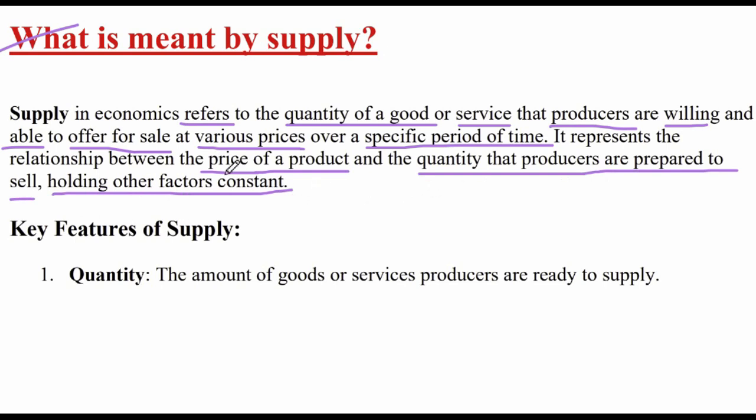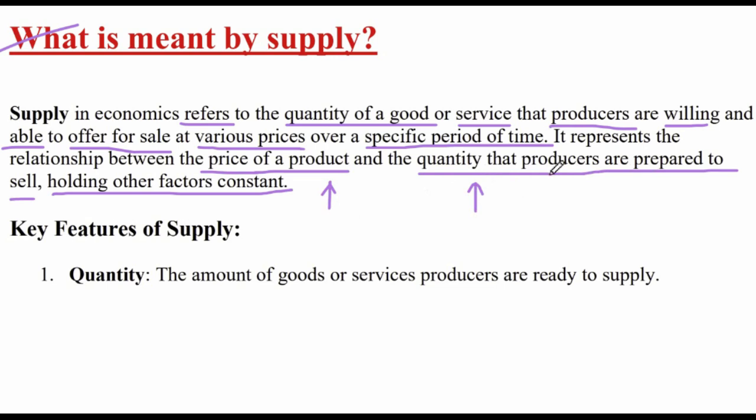So as the price of the product increases, what will happen to the quantity that producers are prepared to sell? What do you think? As the price goes up, the producers will produce more and try to sell more quantity.